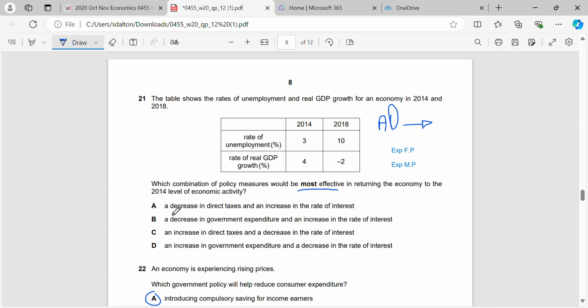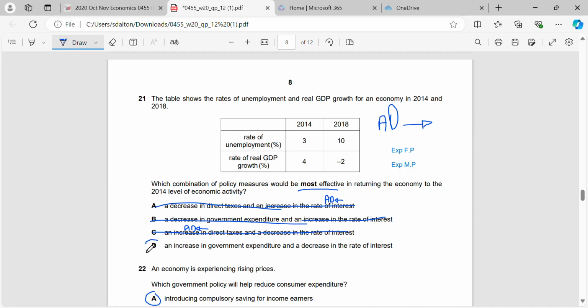So if we look here at A, decrease in direct taxes, okay, increase in interest rate, so that's wrong. An increase in interest rate will move AD to the left because that is contractionary monetary policy. So that's the exact same here for B: increase in interest rate, AD left. Increase in direct taxes, that is a contractionary fiscal policy. We just talked about what expansionary is, so contractionary is just the opposite. Taxes up instead of taxes down.